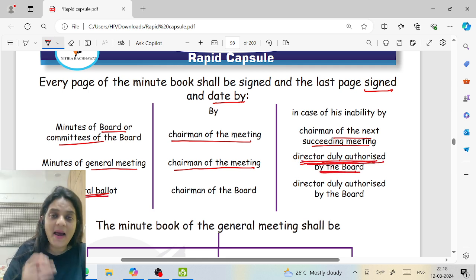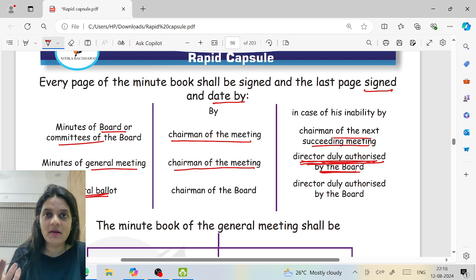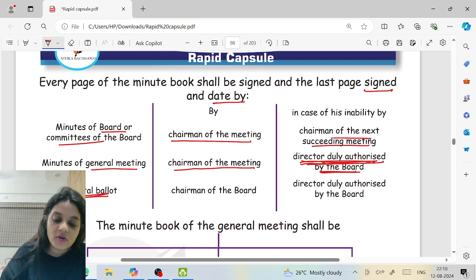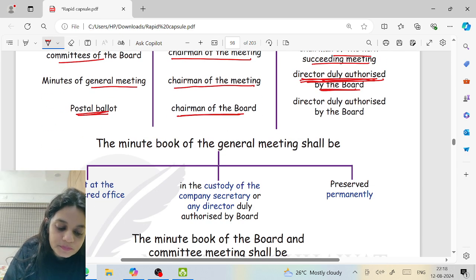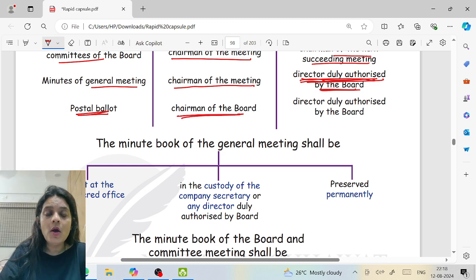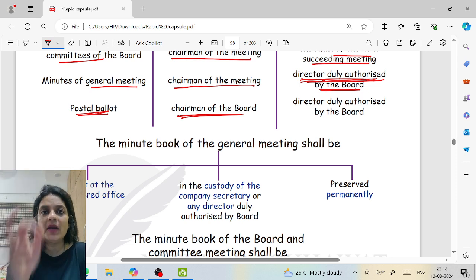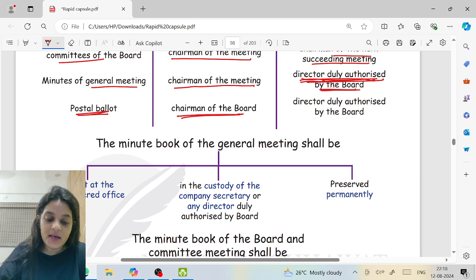In case of postal ballot, there is no meeting, so there is no chairman. So I cannot say chairman of the meeting, so it will be chairman of the board. One more thing. When I say under section 104 chairman, I'm not talking about the chairman of the board, I'm talking about the chairman of the meeting. Whoever is appointed as a chairman of the meeting. And in cases of his inability, any director authorized by the board.